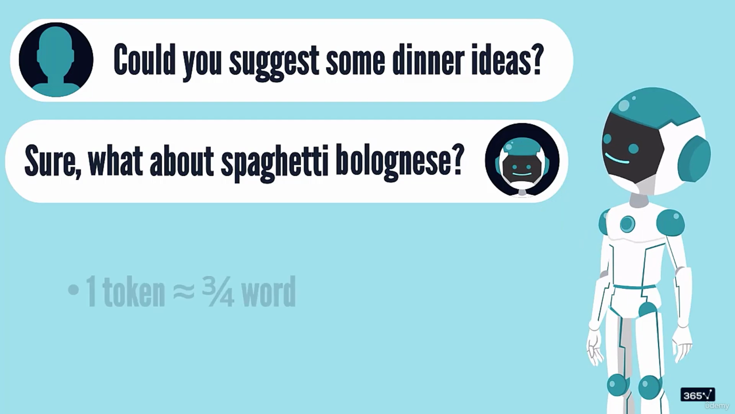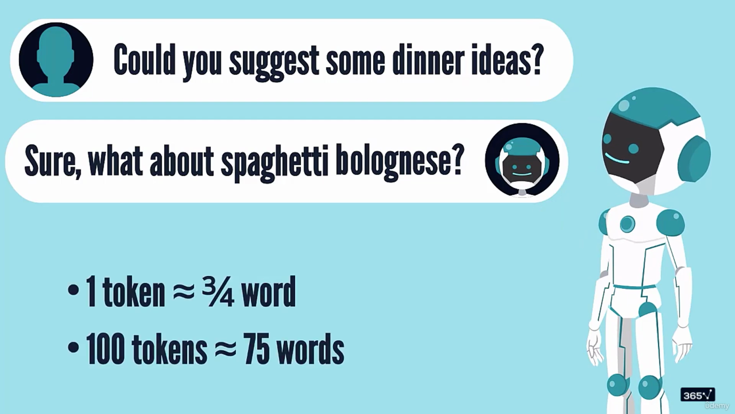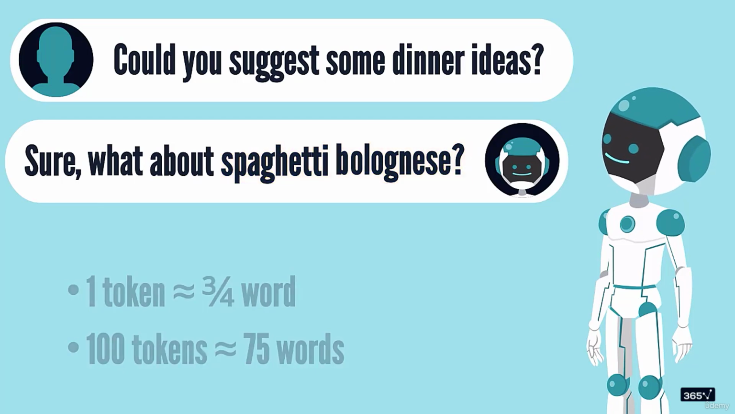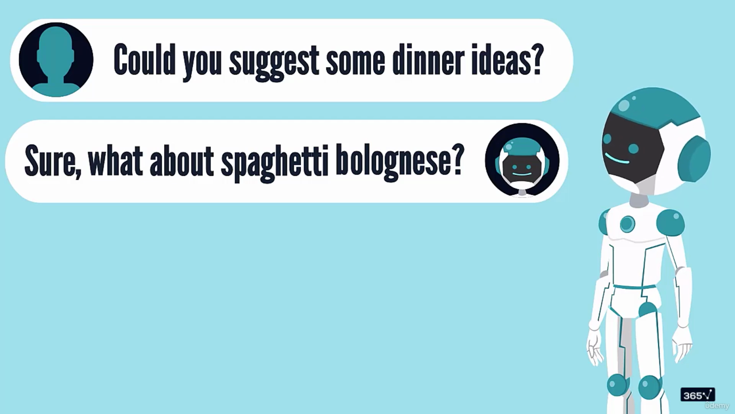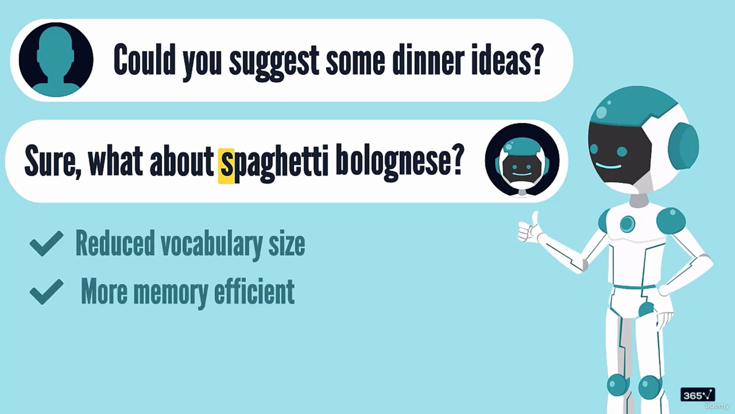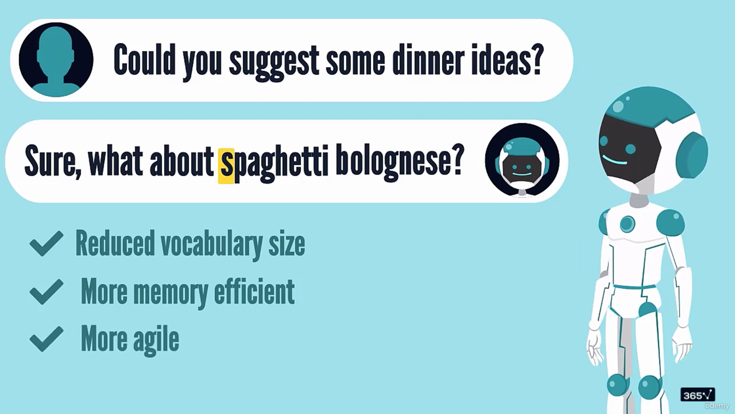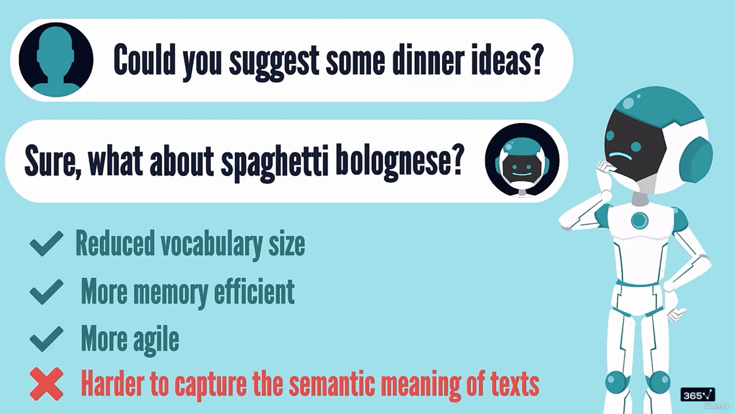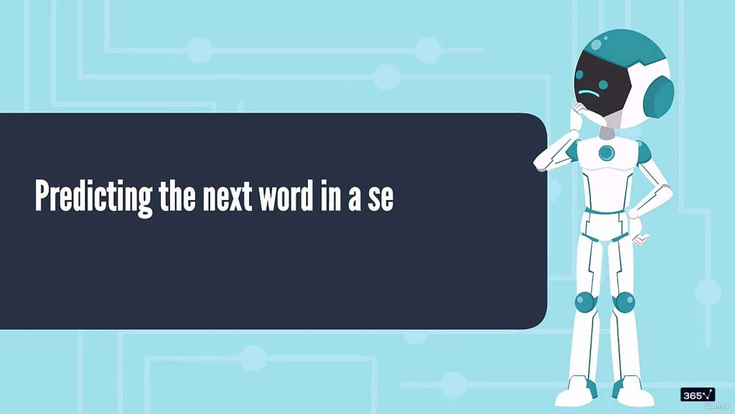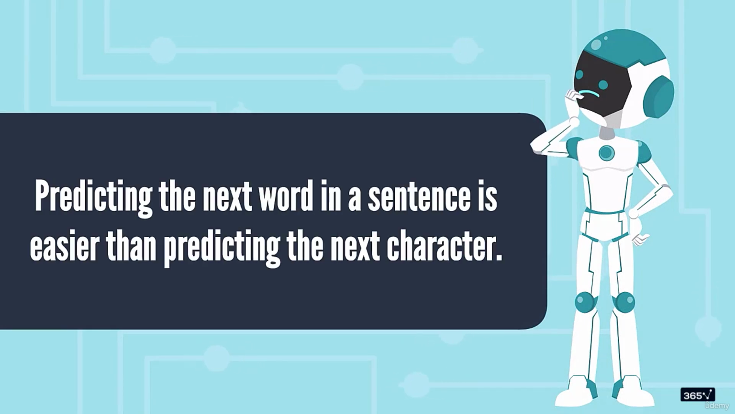Cool. You might think that this definition of a token as roughly 3/4 of a word seems a bit arbitrary. Why not define tokens as short as a character or as long as a phrase? Well, of course, it's a trade-off. Surely, making the tokens smaller reduces your vocabulary, which in turn makes the model more memory efficient. Additionally, smaller tokens allow for a more agile model that learns new words and languages more easily. Still, this could make it harder for the model to capture the semantic meaning of texts.